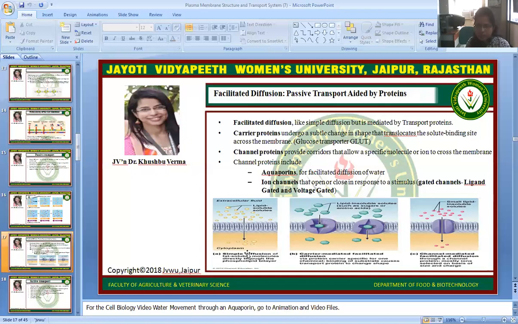So these are the diagrams. This is a simple diffusion diagram where molecules are transported across the membrane from higher concentration to lower concentration. Next is carrier mediated facilitated diffusion, where molecules attach to the carrier protein. The carrier protein then changes its structure and transports the molecule towards the lower concentration. The third one is channel mediated facilitated diffusion, where the channel protein provides a tunnel to transport the molecules from higher concentration to lower concentration.